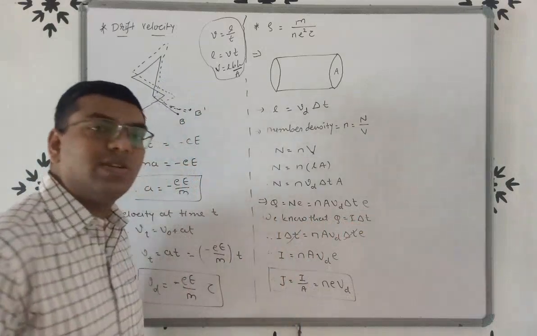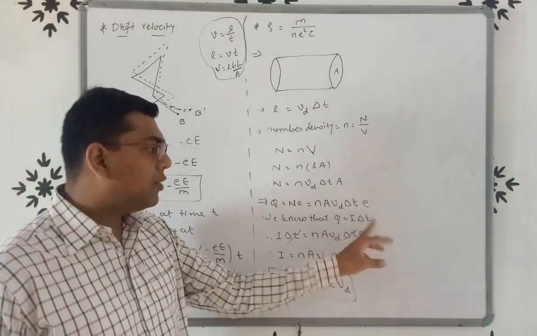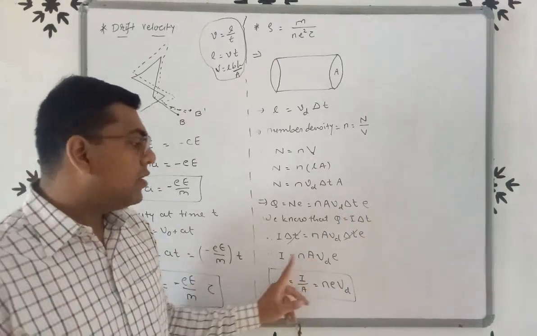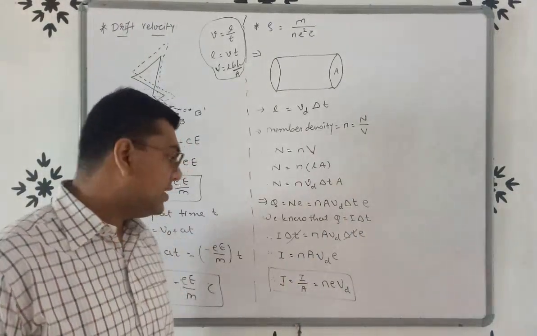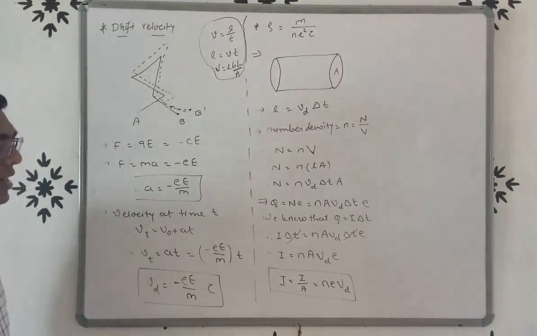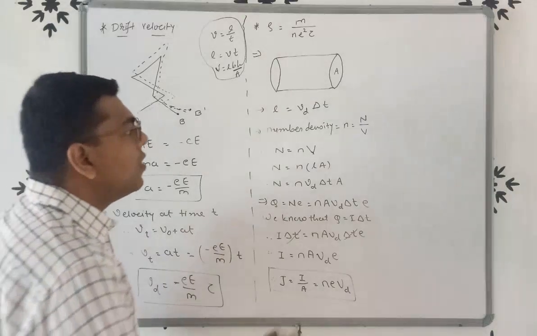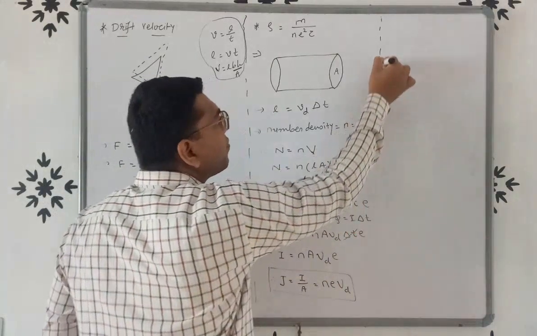But we know that Q is equal to IT, so I into delta T. Here delta T cancels. Here we take A to the left hand side, then we will get current density J is equal to N E Vd.